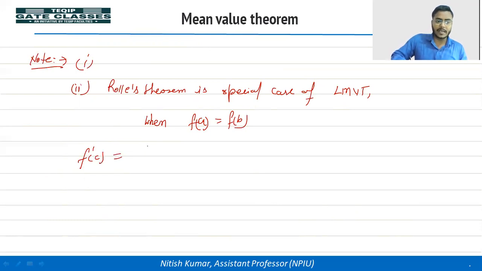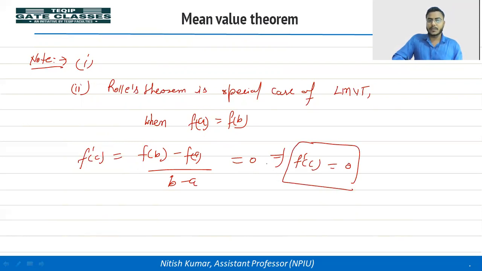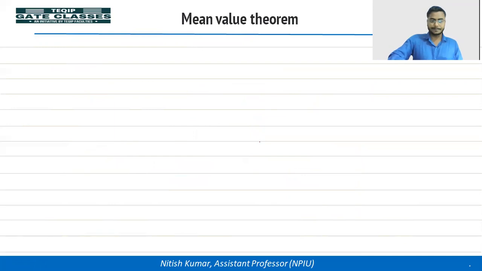लैग्रेंज मीन वैल्यू थ्योरम क्या है? f of b minus f of a divided by b minus a. If the functional value at x equal to a is equal to the functional value at x equal to b, so you will get this is 0. So if f of a is equal to f of b, then LMVT becomes Rolle's theorem. Okay, so we can say Rolle's theorem is a special case of LMVT, right? Let's see a few examples.